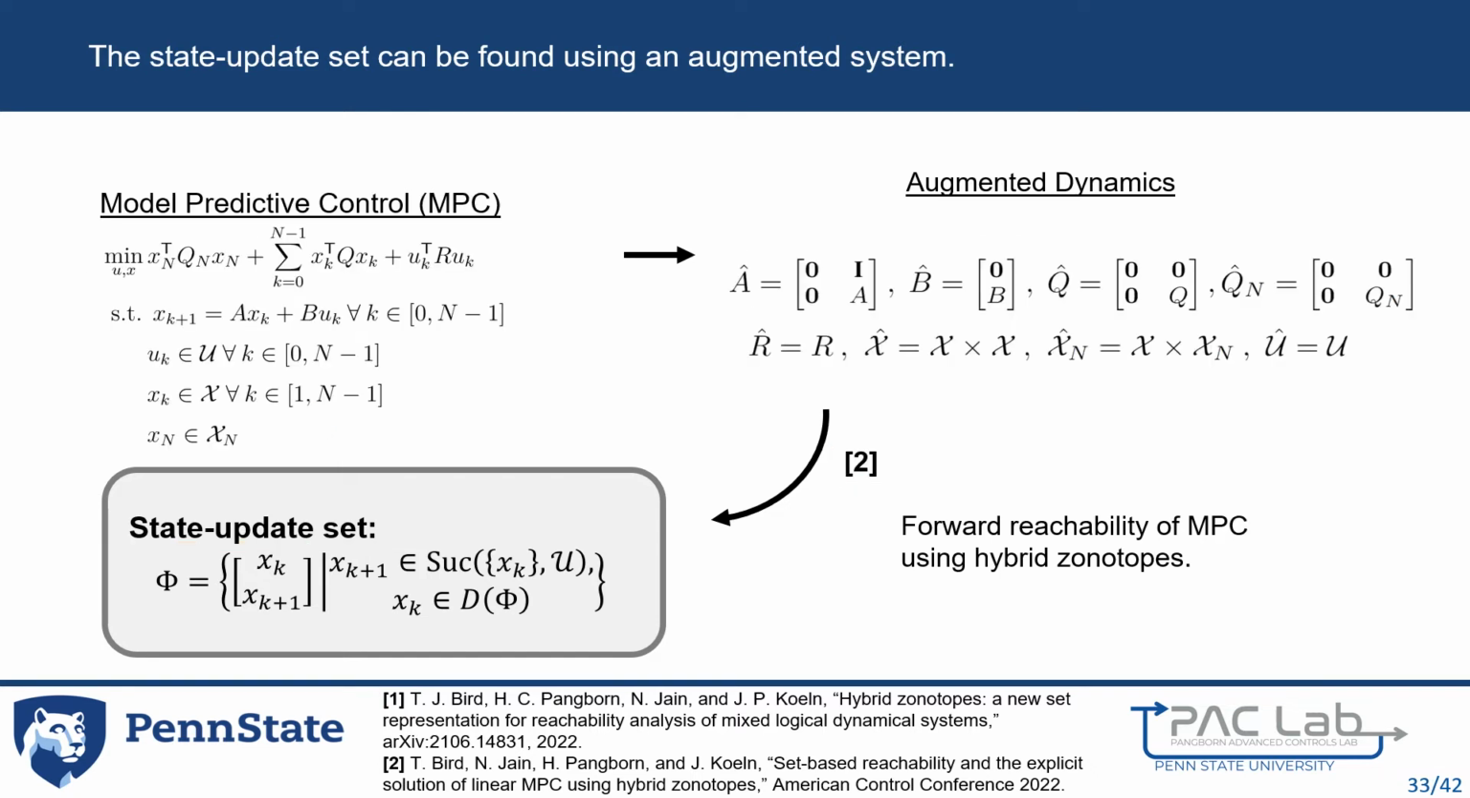A similar process is also outlined for linear systems with closed-loop MPC, which first augments the system in cost and second, leverages the previous work on calculating successor sets of linear systems with MPC using hybrid zonotopes.